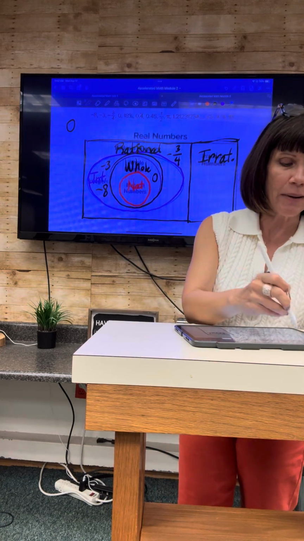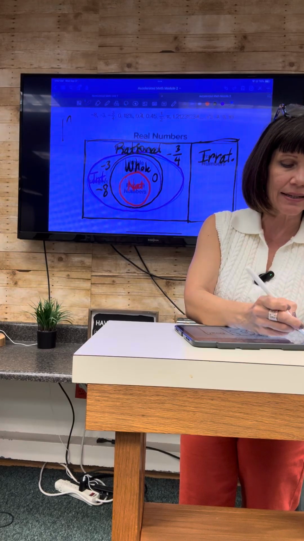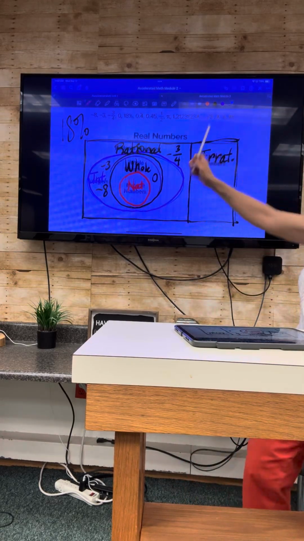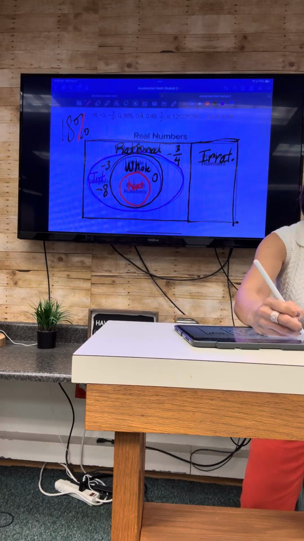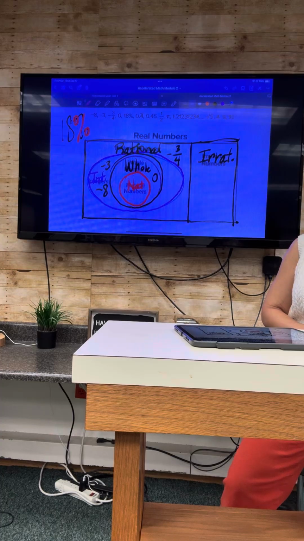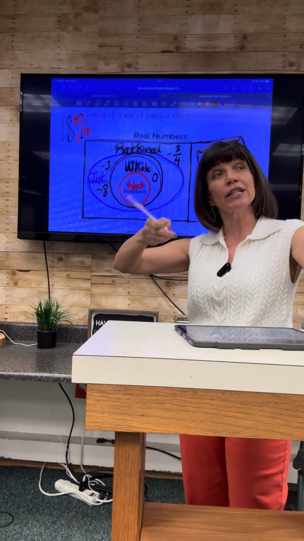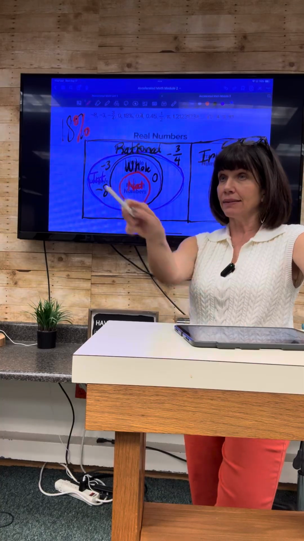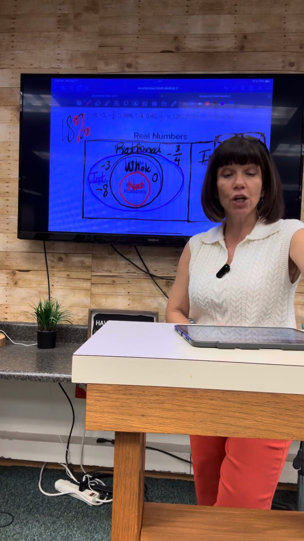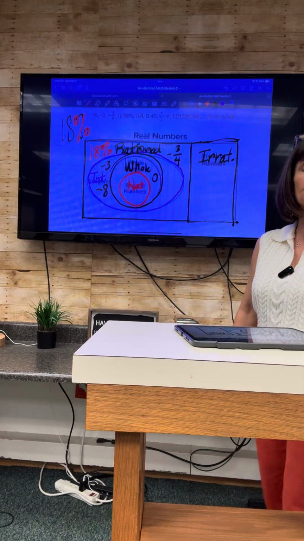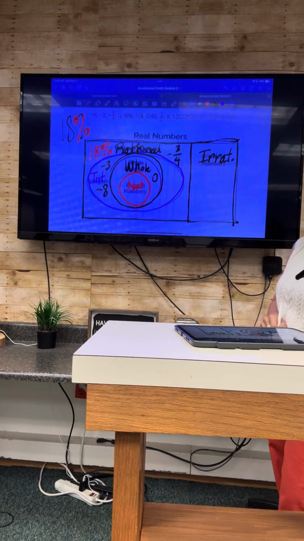All right, how about 18%? Now, class, I hope someone has taught you somewhere along the way that the percent sign means 1/100ths. If you have never learned that before, you've learned it just now. So 18% is equivalent to 18/100ths. Raise your hand if you can tell me where this goes. Yes? Rational numbers. It goes in rational numbers, exactly. Please write it as 18% since that is how it was given to you.